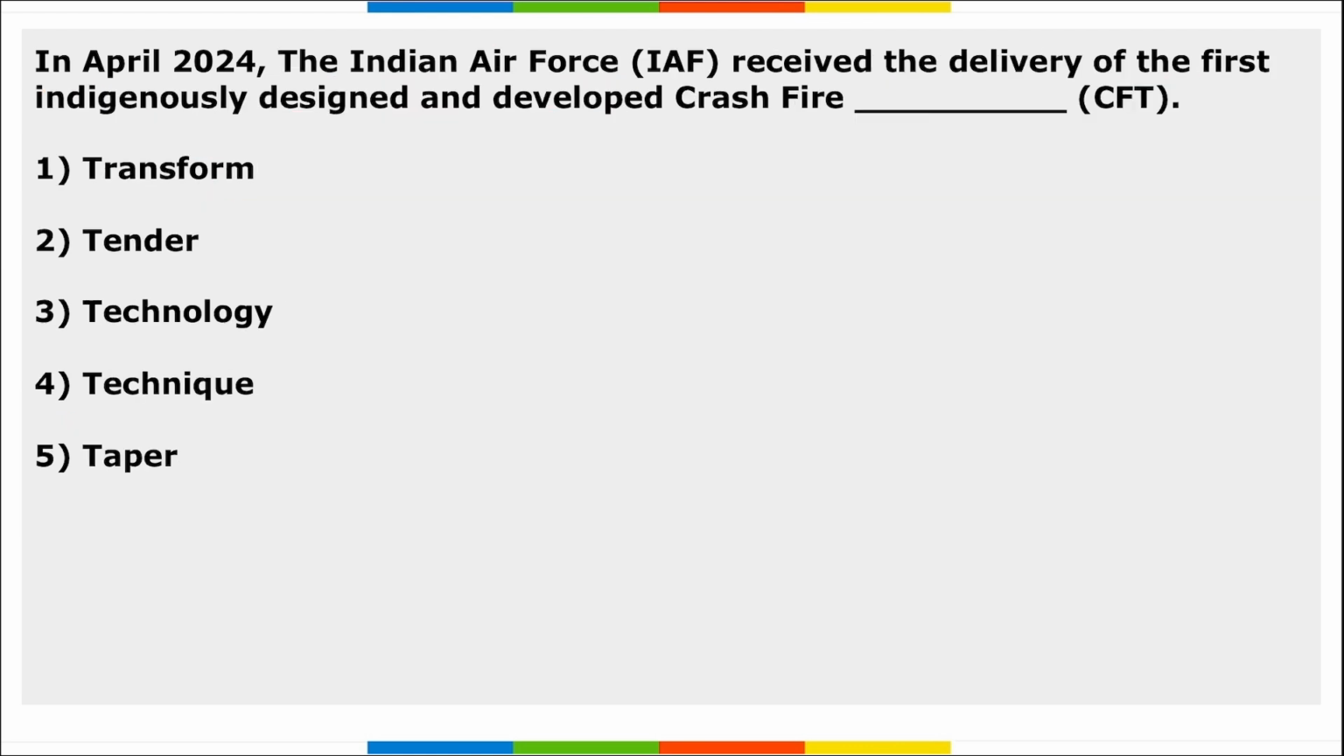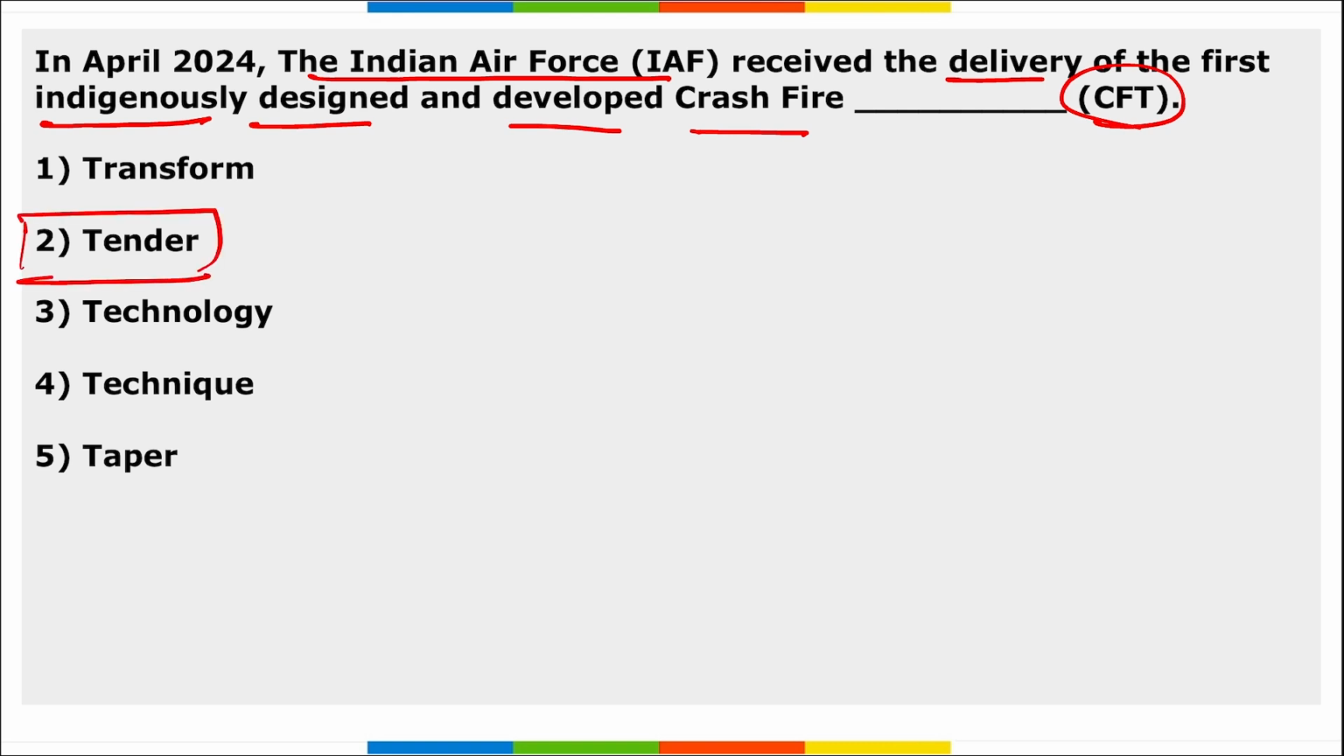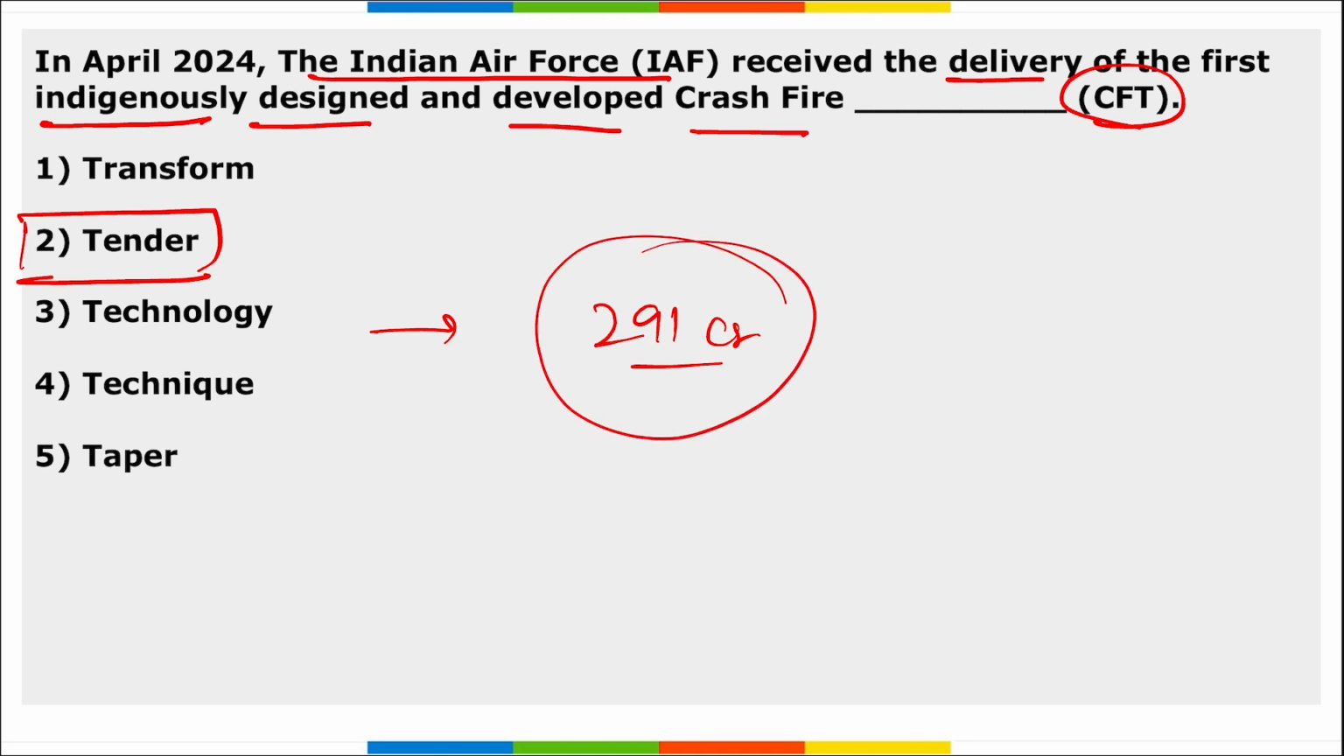Akshatir. Next, the Indian Air Force received the delivery of the first indigenously designed and developed crash fire dash. So the question asked is about the full form of this CFT, that is crash fire tender. Correct. And the Indian Air Force received the delivery of this first indigenously designed and developed CFT, that is crash fire tender. This is manufactured by a Noida, UP based MSME firm. Correct. The cost for this is 291 crore rupees.